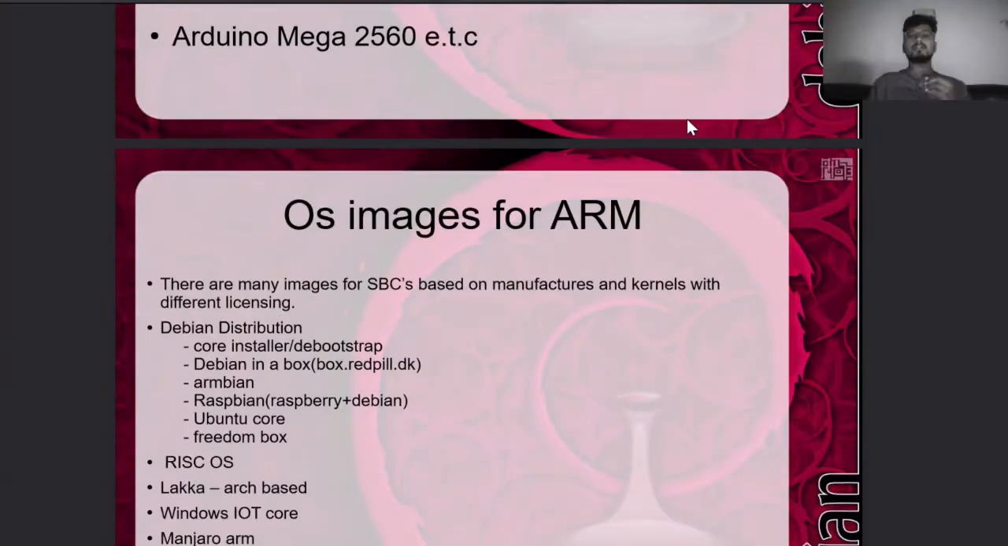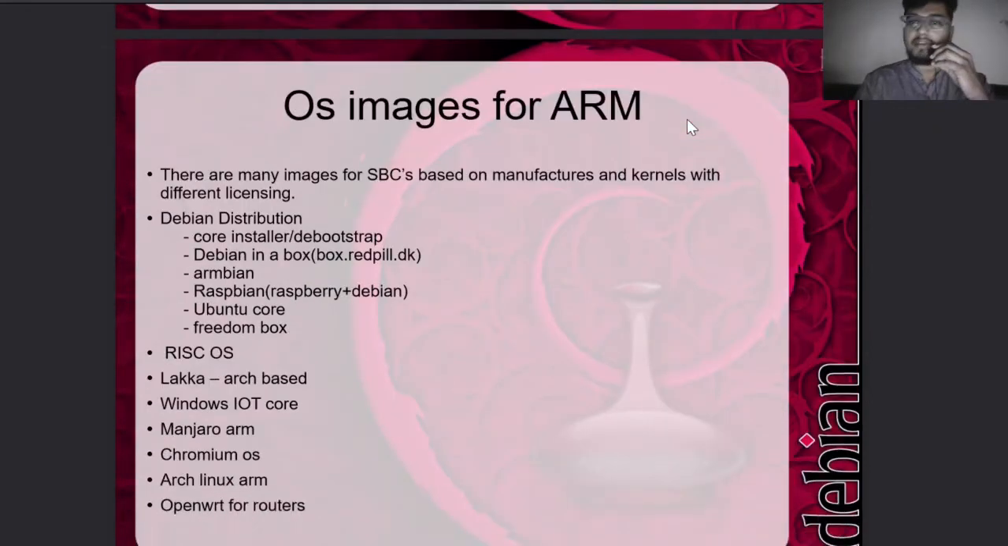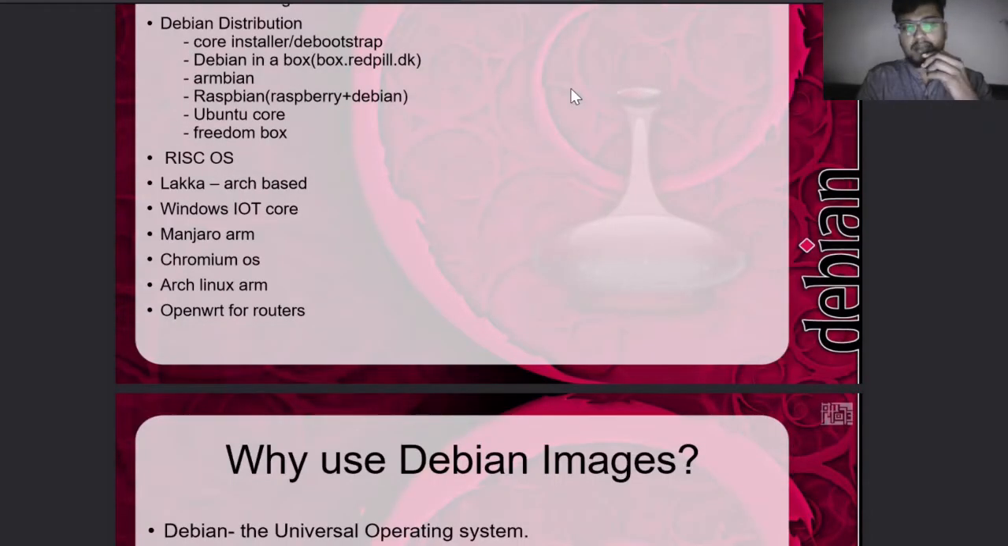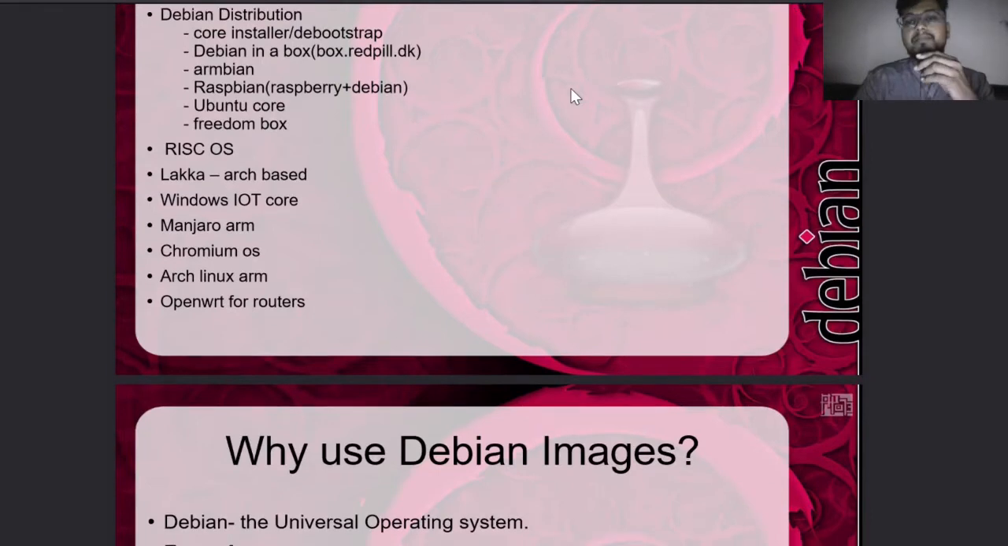So these SBCs need an operating system. Where do we get an operating system for these SBCs? For ARM processors, there are many operating systems. They may be based on the company, the licensing, the kernel type you choose, or the manufacturer you choose, etc. We have a few Debian distributions among these ARM OSs.